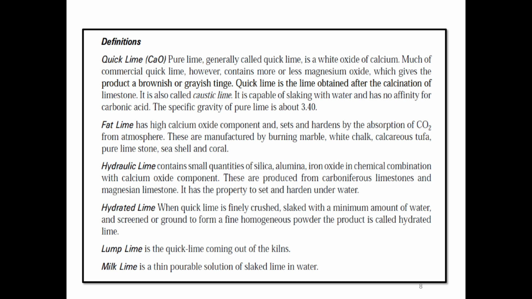Next, fat lime. This type of lime is known as white lime, pure lime, or high calcium lime. It is popularly known as fat lime as it slakes vigorously and its volume is increased to about 2 to 2.5 times. It is 95% CaO. The impurities are less than 5%.